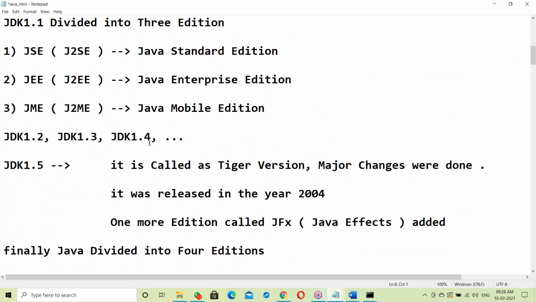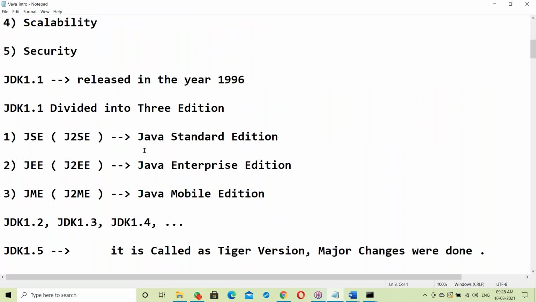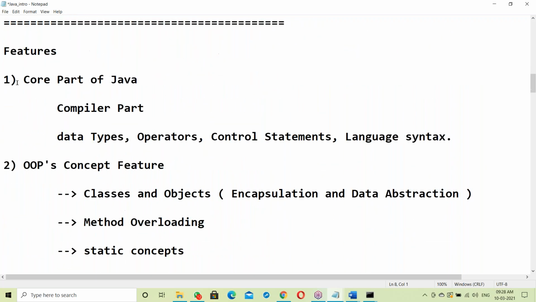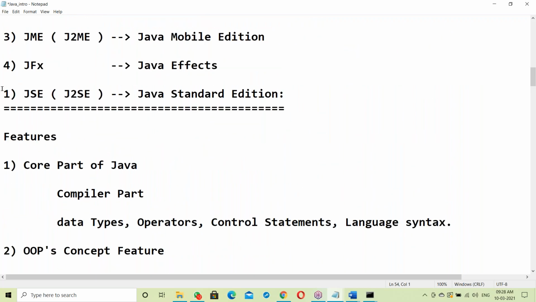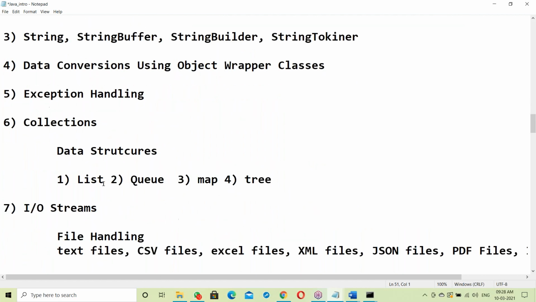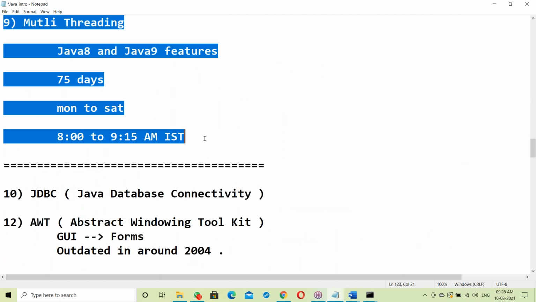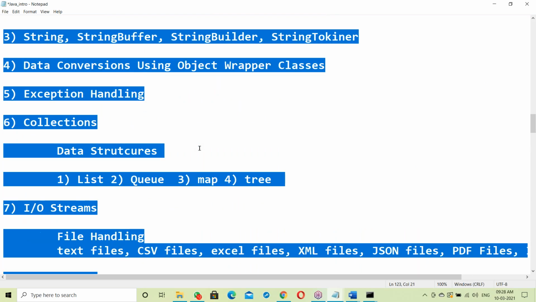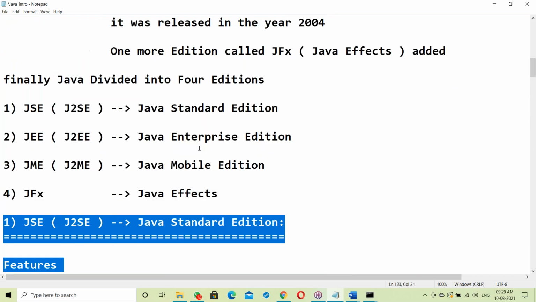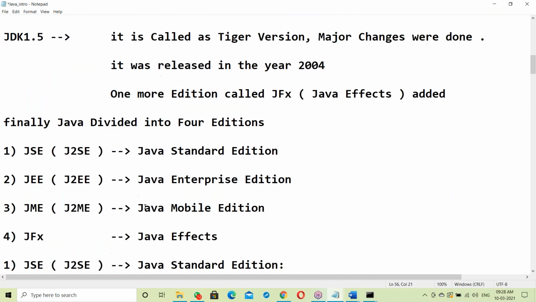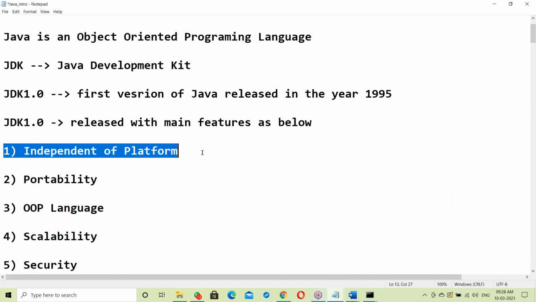The Java course content, this is your course, your syllabus. Yesterday I gave this topic list, and all that list is given here. Today we started one by one. Today the actual classes started, beginning with the independent platform.